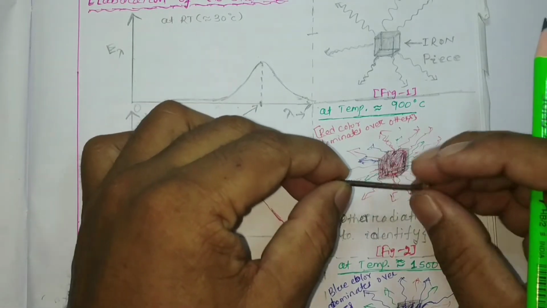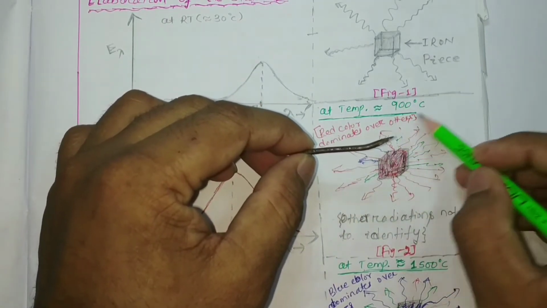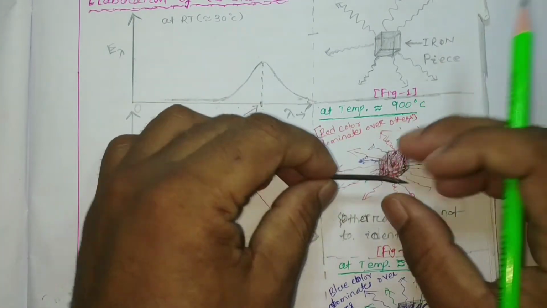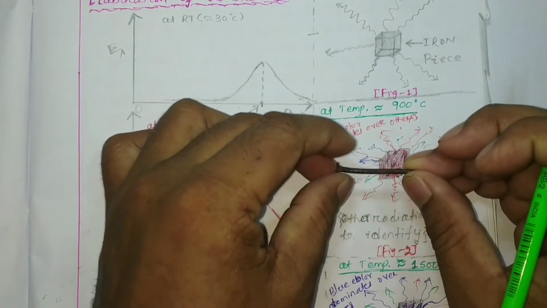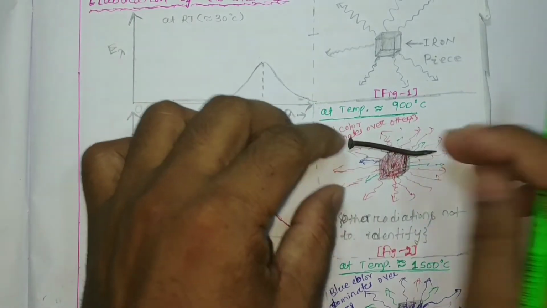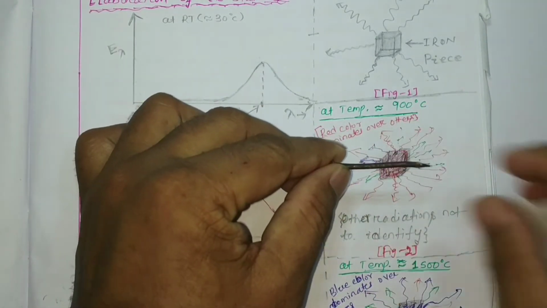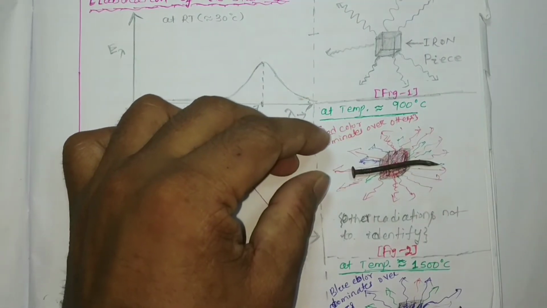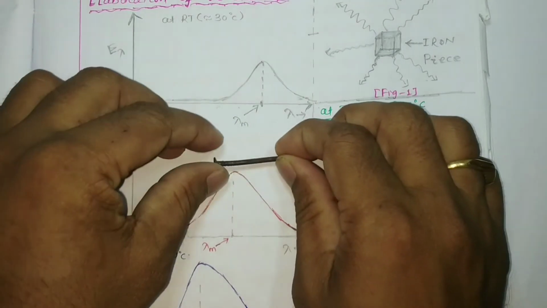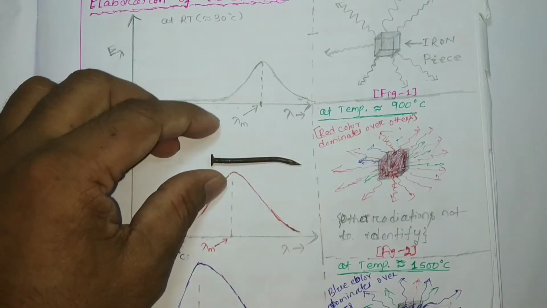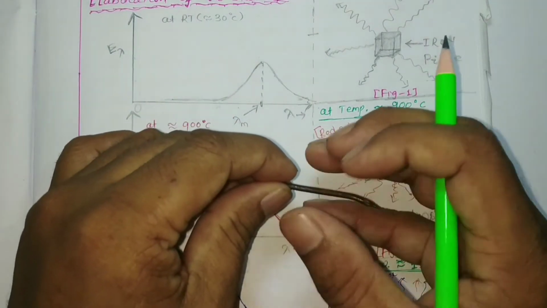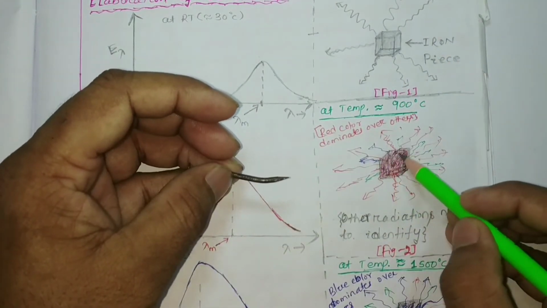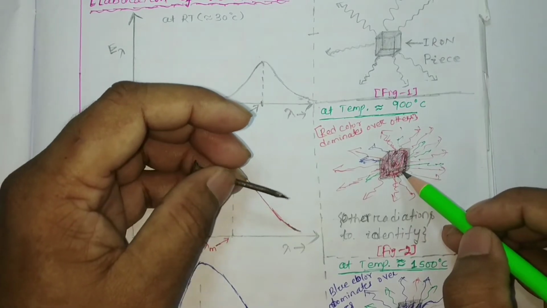At 900 degrees centigrade, suppose we put this iron piece in the furnace, then take it out and put it in a dark room, we find the red color is dominant over the blue and green color. What is the meaning of that?